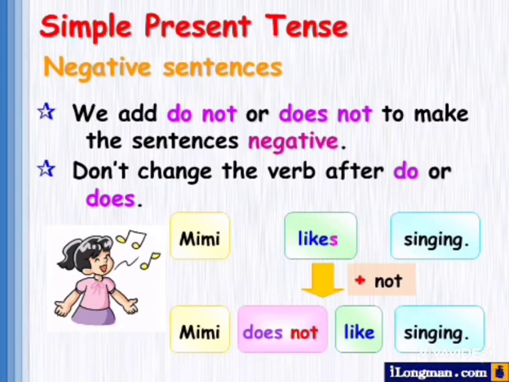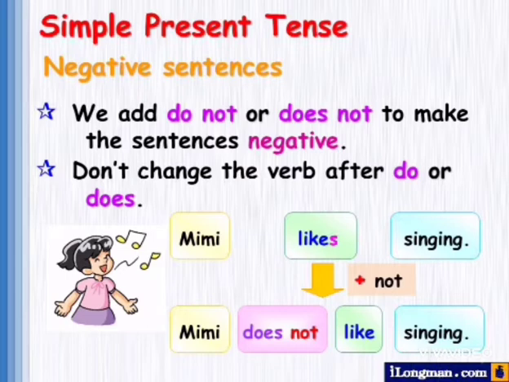Now, negative sentences. We add do not or does not to make the sentences negative. Don't change the verb after do or does. Yes, do you have to use in case your subject is plural number, and if your subject is singular number, then does. So again I am telling, if your subject is plural number, you have to use do. If your subject is singular number, you have to use does.